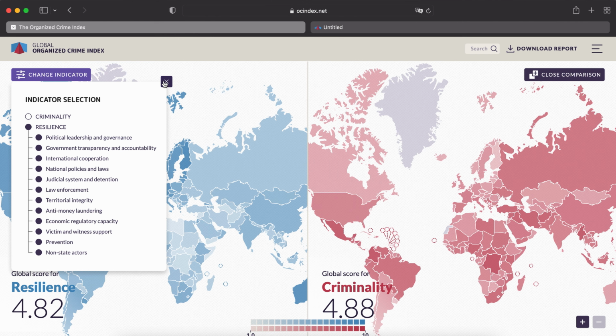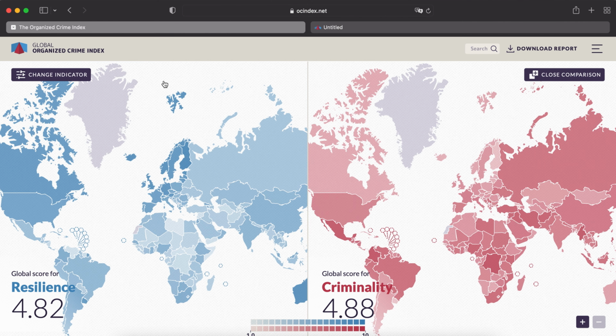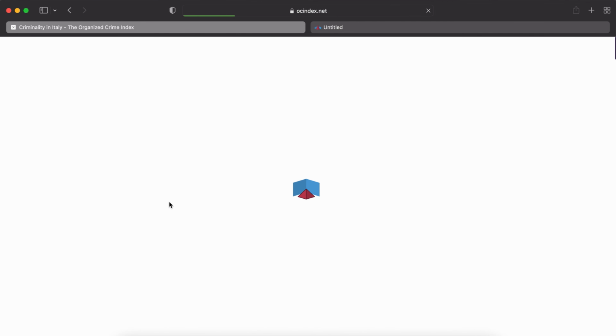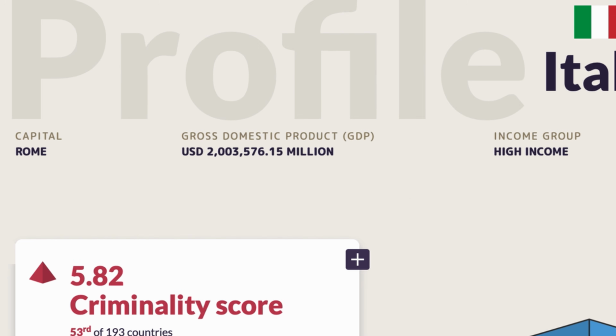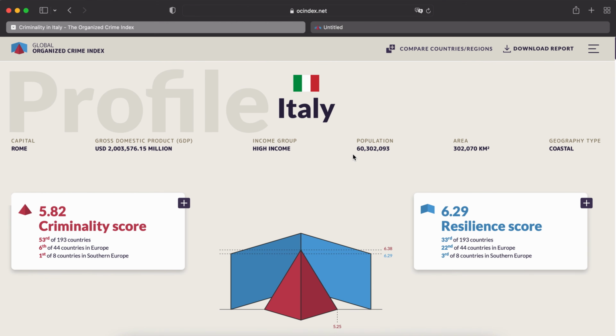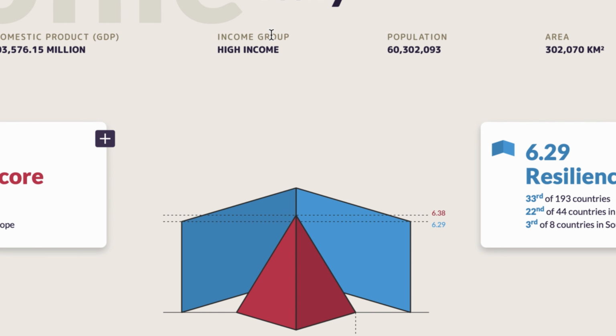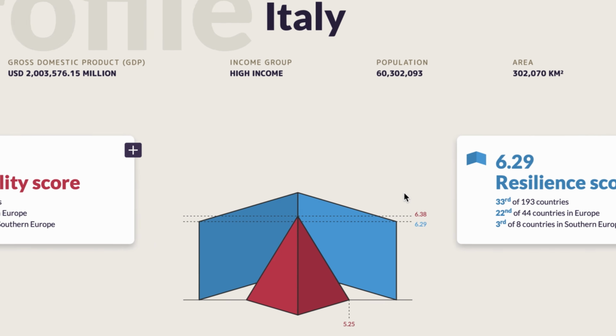Let's now go into one country and see even closer what information they give us. So I'm going to click now on Italy, and the system is opening up a profile for the country, where at the top there are general information like the capital, the GDP, which income group this country is part of, population, and so on.